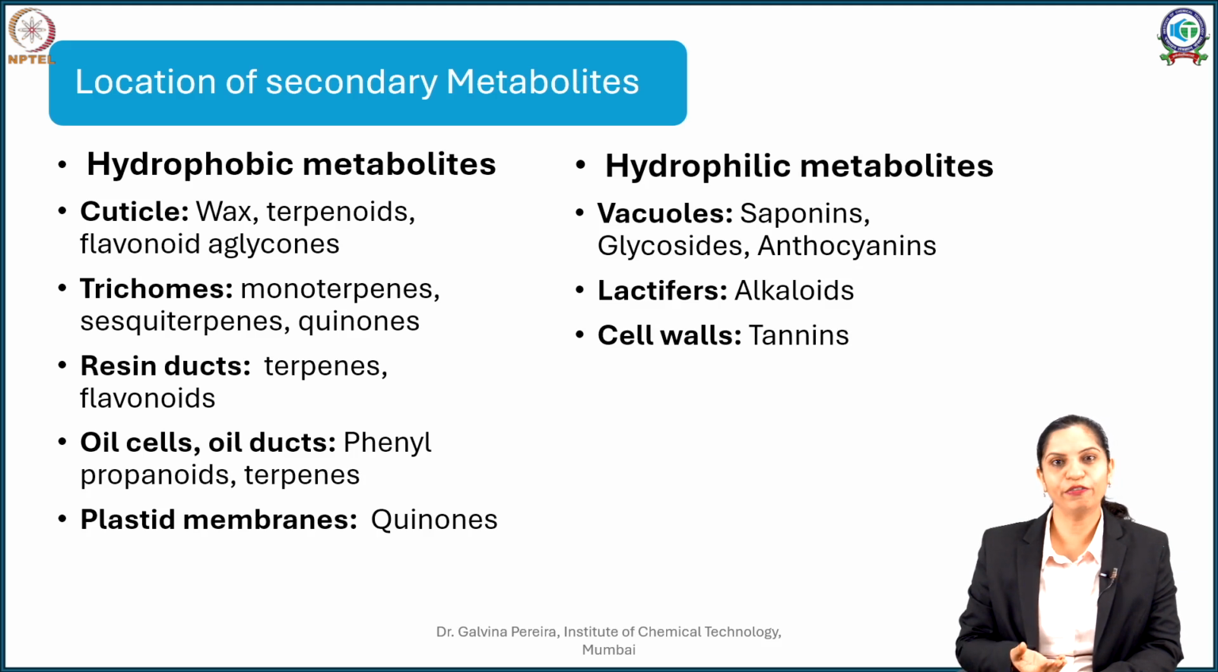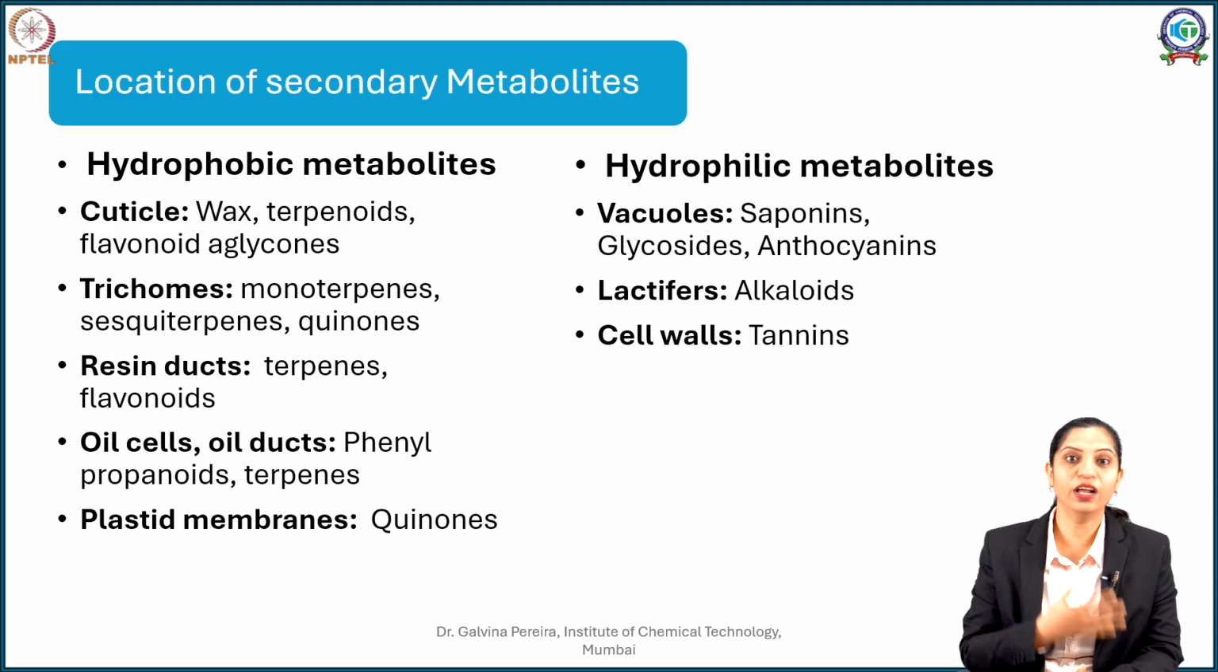If you see umbelliferous fruits such as fennel, coriander, the oil is located not in cells but in the form of ducts. We call them vittae. So, you might come across some phenylpropenoids or terpenoidal compounds which are present in oil ducts of such fruits. Now, there are certain compounds called quinones which are responsible for your electron transport chain, and they may be located in your plastid membranes. So, these are a few locations where you will find your lipophilic or hydrophobic molecules.